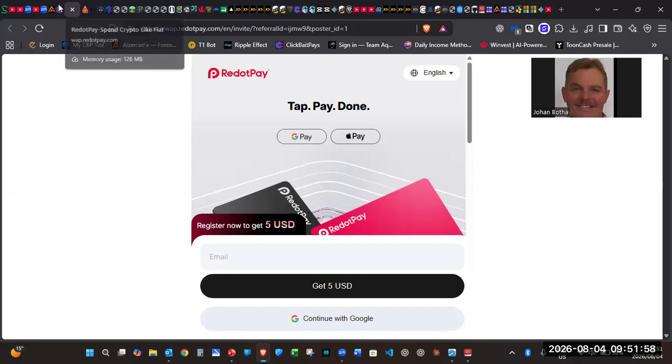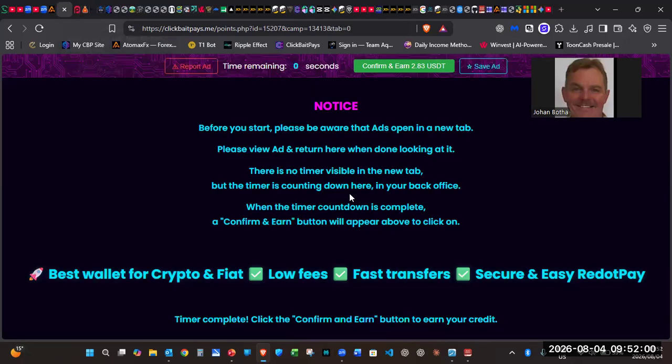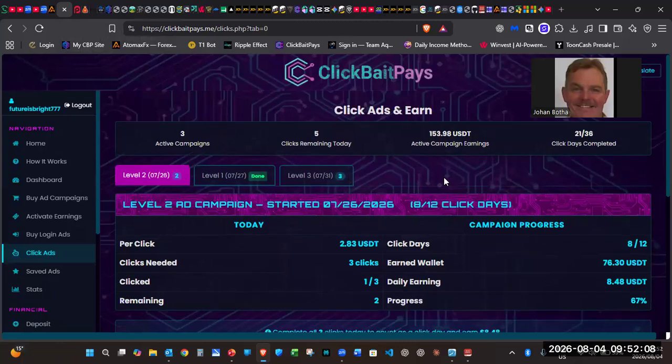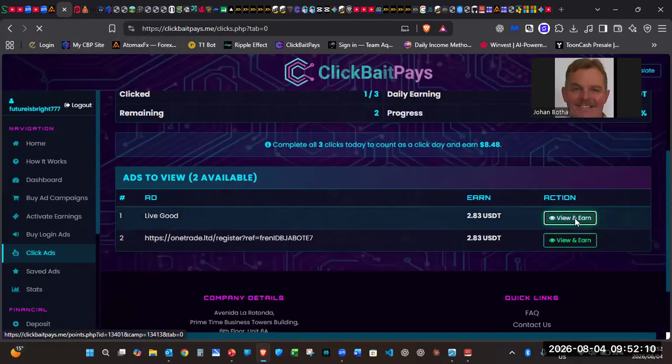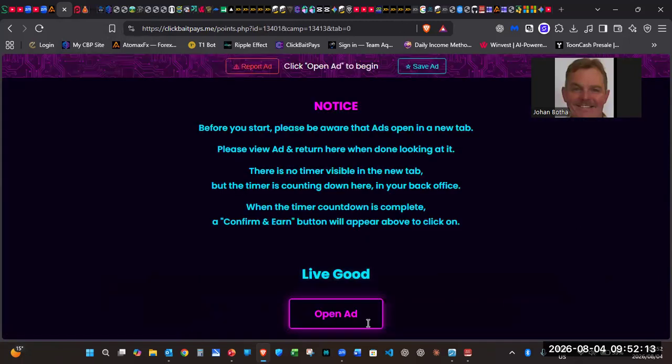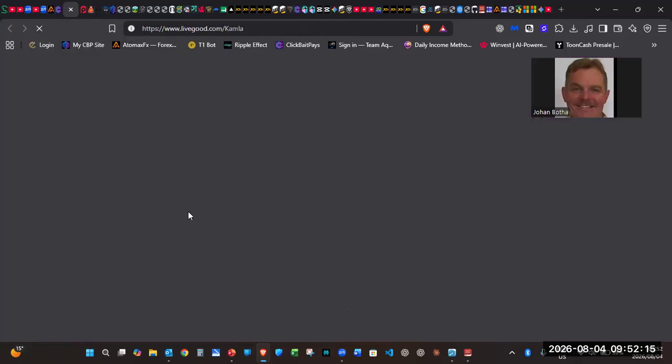Right, so you don't have to join these. This is absolutely optional. And you can see that the timer is gone. Now you can see level 2 is $2.83. Right, it will process and it will change back there, and then you're going to next ad, open ad.